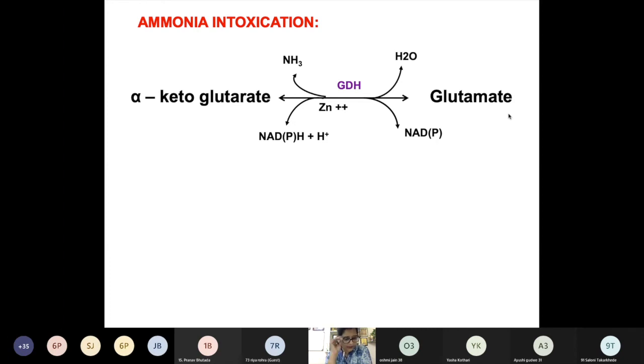कहीं देखा है आपने alpha ketoglutarate in the carbohydrate metabolism? Citric acid cycle में है ना. So this alpha ketoglutarate is one of the intermediates of the TCA cycle.